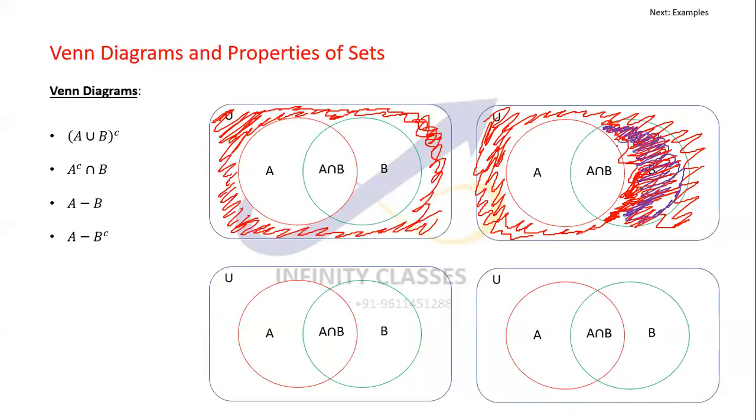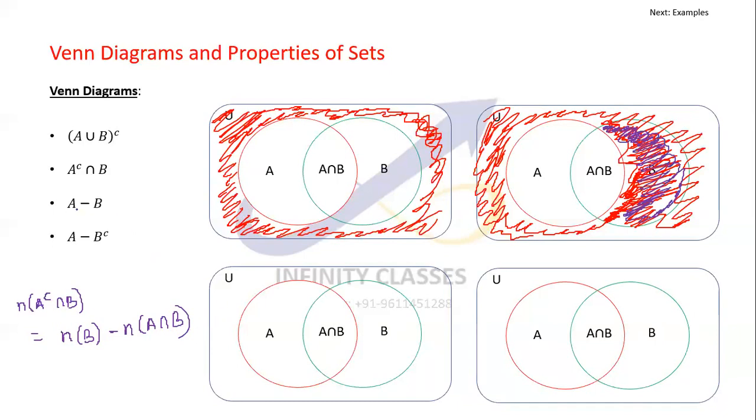Hence, if somebody asks you the number of elements in A complement intersection B, I can write it with the diagram itself very quickly as n of B minus n of A intersection B. Easy, right?